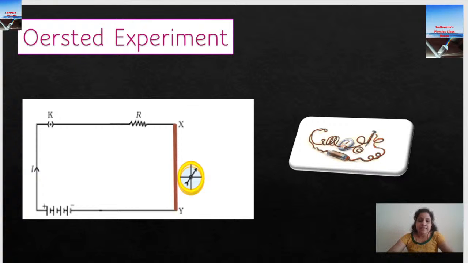How is it changing the whole world? Most of the electrical devices we use nowadays work on this magnetic effect of electric current. The magnets I have shown you, this bar magnet and the horseshoe magnet, have very little strength, and we cannot make them very strong as we wish. But if you have a magnet created using electric current, you can change the strength and you can change the polarity.